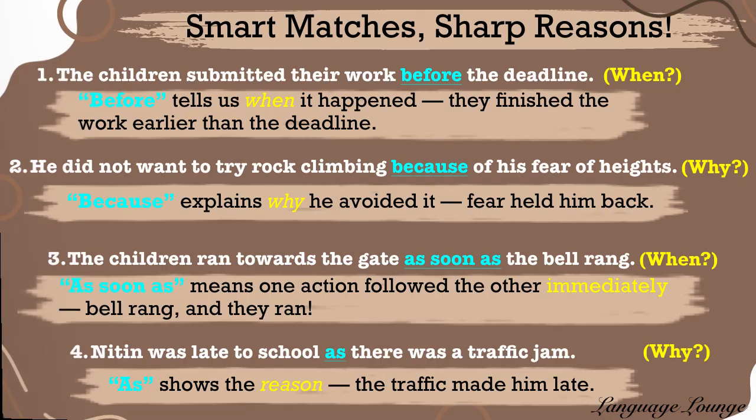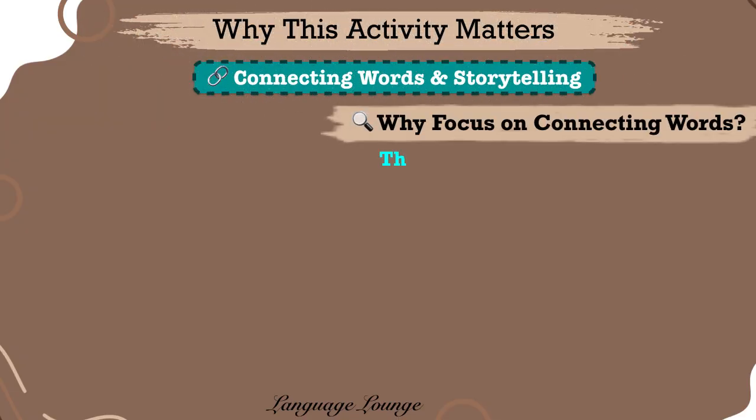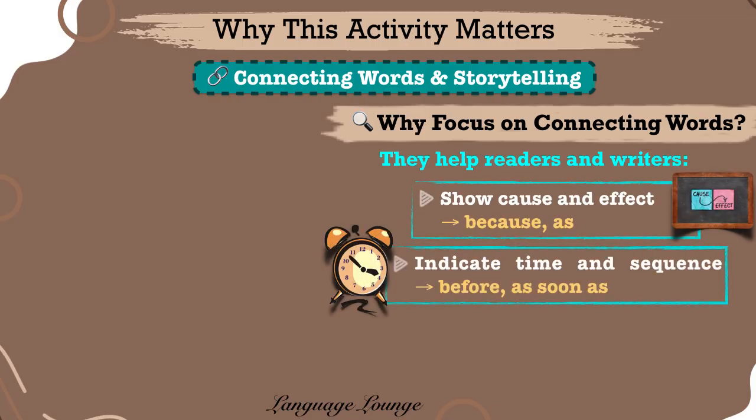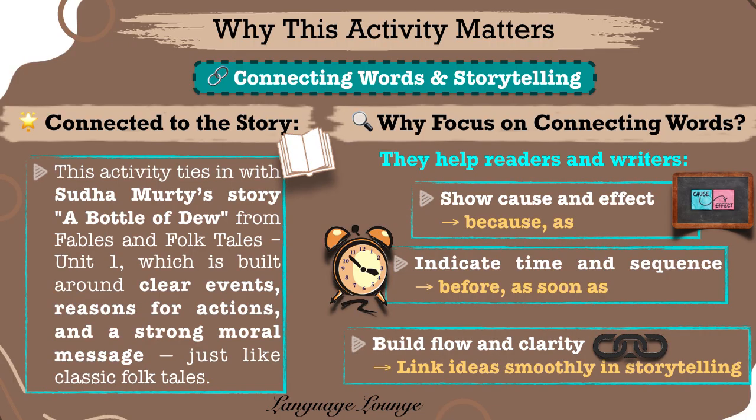Why does this activity matter? Connecting words help you link ideas smoothly. Show cause and effect. Example, because, as. Show sequence and time. Example, before, as soon as. Story connection. In A Bottle of Dew, we clearly see actions, reasons, and outcomes, just like classic folk tales. Using connecting words helps us explain why Ramanatha made his choices and what happened next.